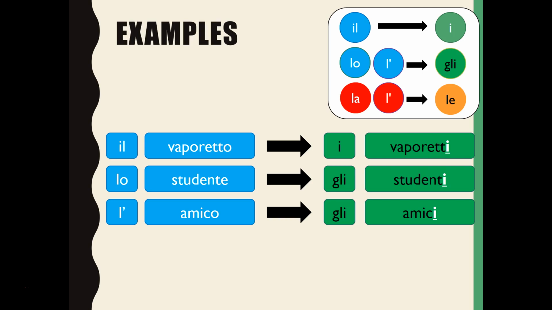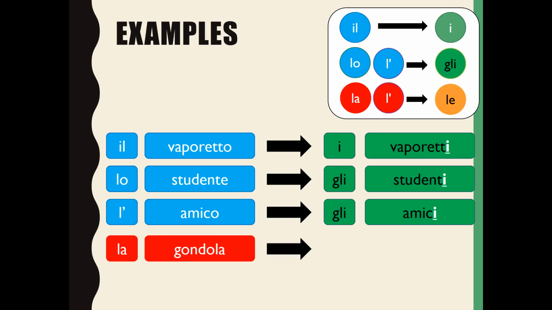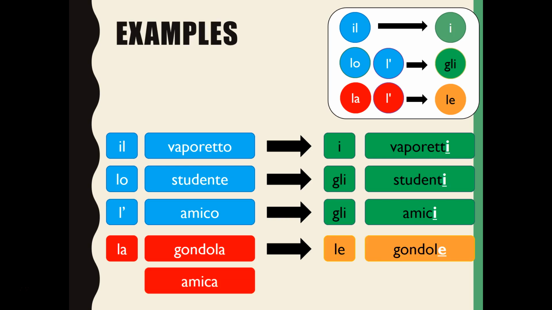Let's look at the feminine nouns. The feminine ones are the really easy ones, because for all of the feminine nouns, the plural definite article is going to be le. So, gondola: la gondola. We're going to make it into the plural. So la becomes le, and gondola becomes gondole. Let's look at another example.